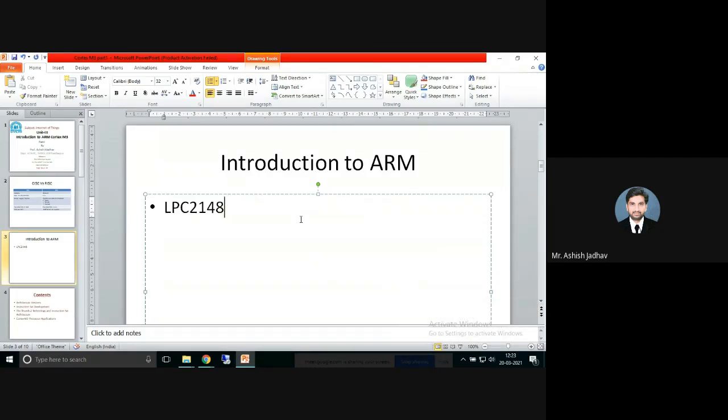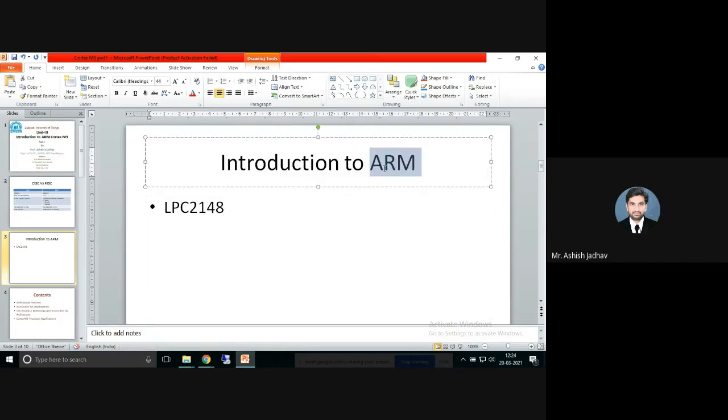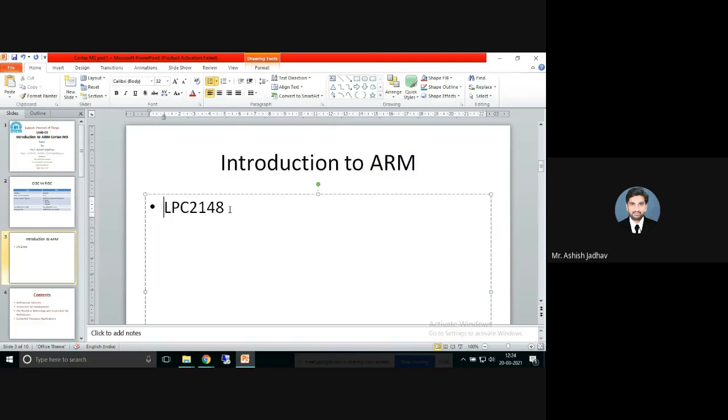So here also we are going to learn one more device which belongs to ARM Cortex M3, which could be understood from ARM processor and architecture. So just to understand the ARM processor, I'll come to the ARM architecture later on. But before that, let me tell you a little bit of history of this ARM, right? So let us take this point afterwards. History.